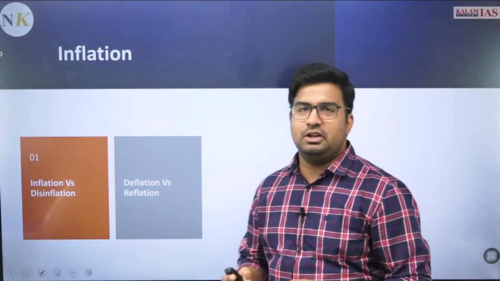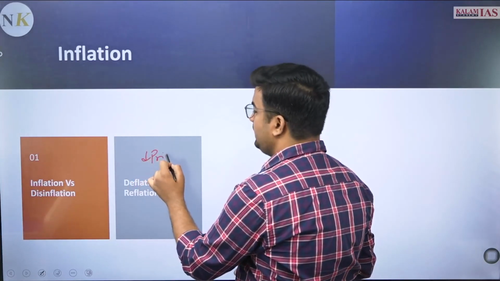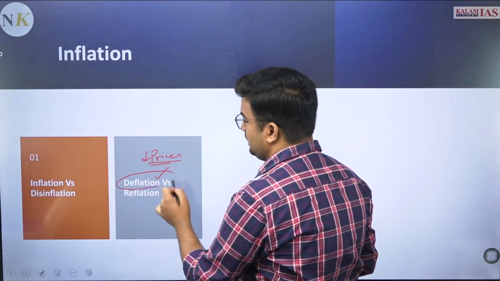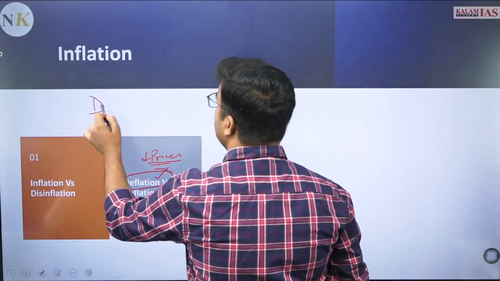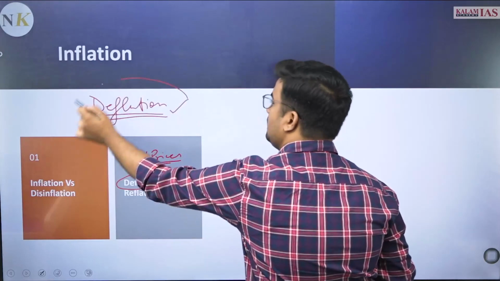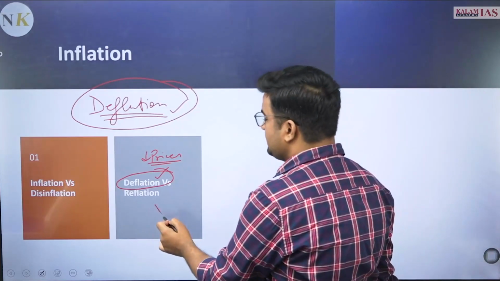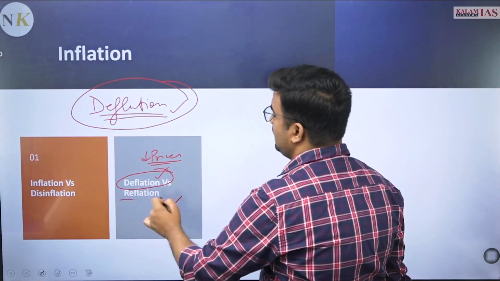Apart from it, deflation and reflation. When there is a decrease in prices of the commodity, then it is called deflation. You have seen many news items related to China, that China is facing deflation in their economy. We will be talking about that also in this discussion. Then reflation: when after a decrease, the prices start increasing, that is termed as reflation.